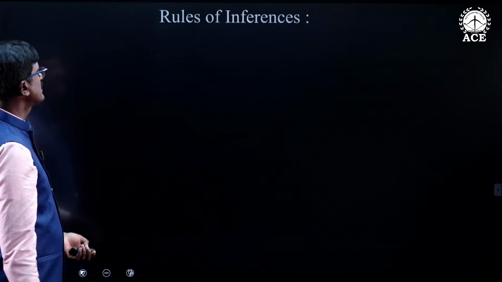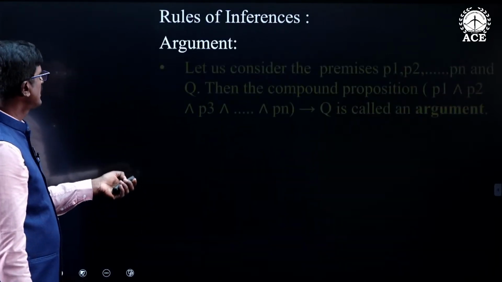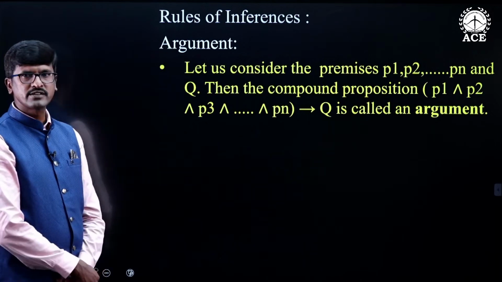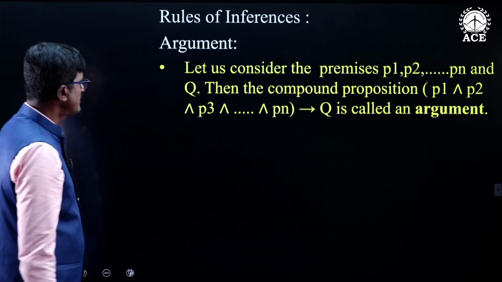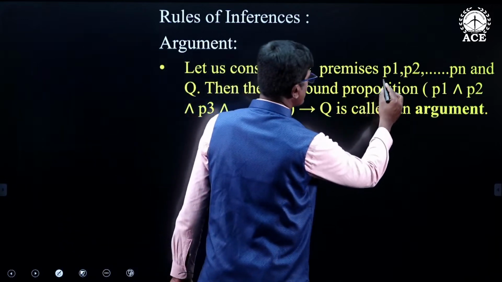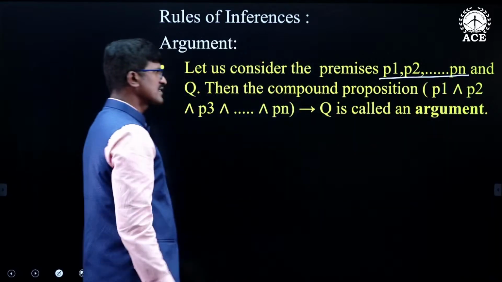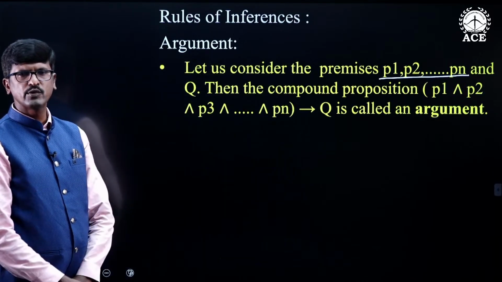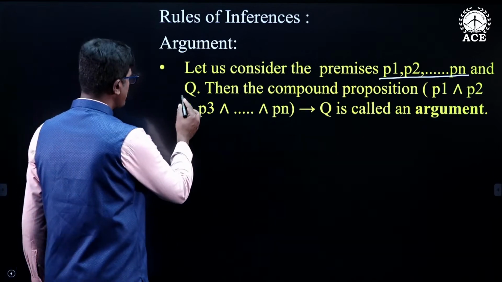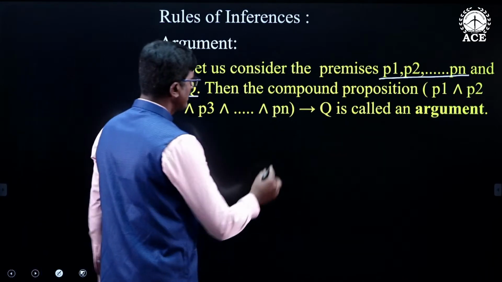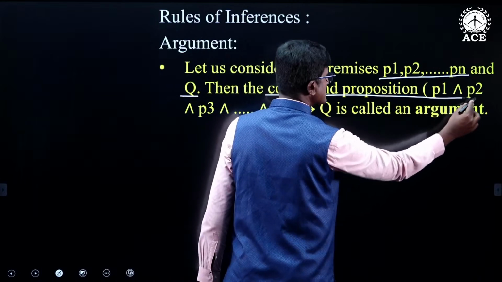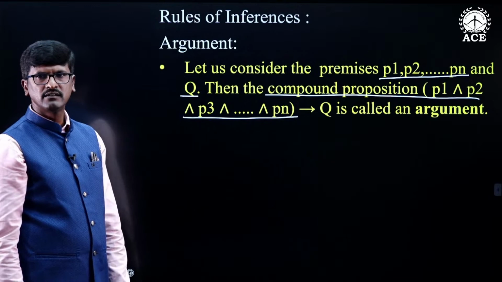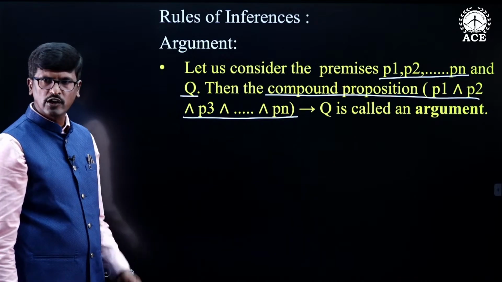Now, the next topic is rules of inference. Under these rules of inference, we will discuss the argument. So, let us consider some premises P1, P2, some simple statements. Premises are nothing but simple statements. I am taking n simple statements P1, P2 and so on up to Pn, and one more simple statement Q. Then the conditional statement P1 and P2 and so on and Pn conditional Q is called an argument.